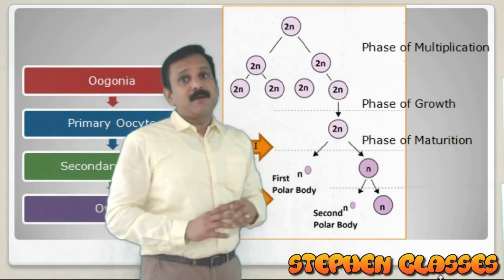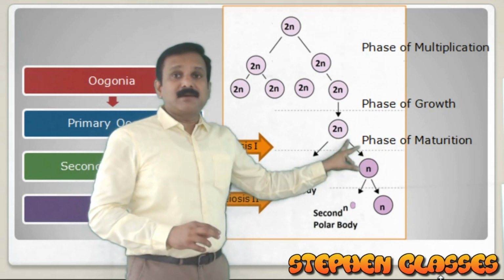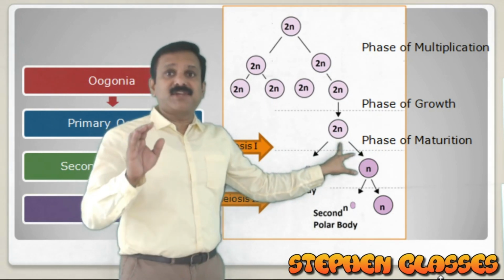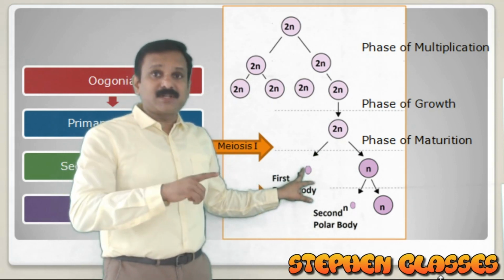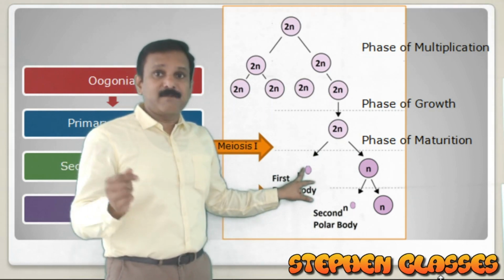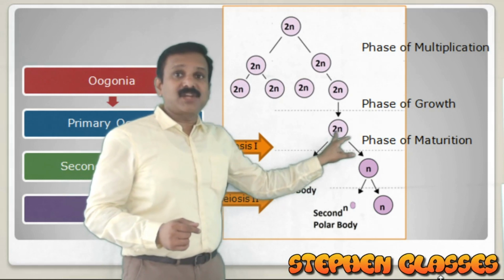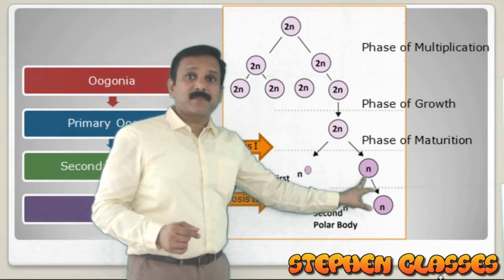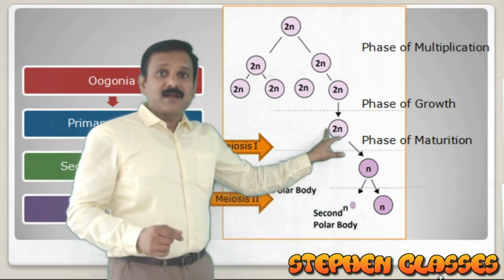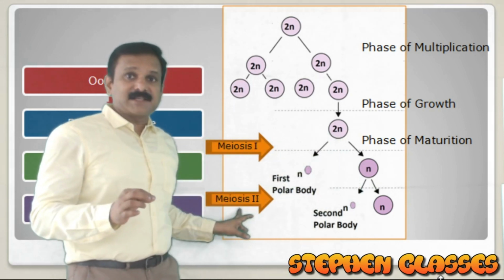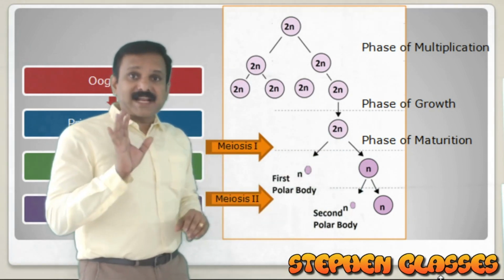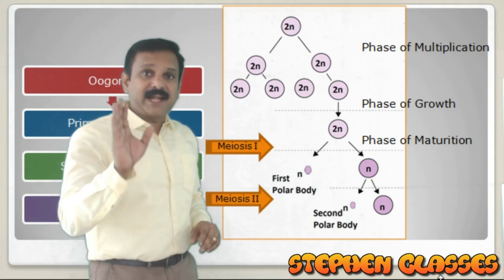and that process is called the phase of maturation. When it undergoes the reduction division, you can see the difference here. There is a difference between spermatogenesis and oogenesis: the division is unequal. Here there is first meiosis and second meiosis, and in both cases the division is unequal.